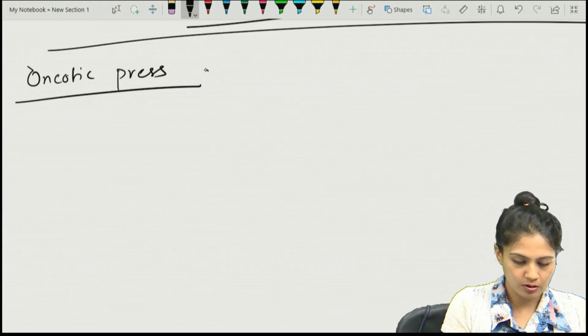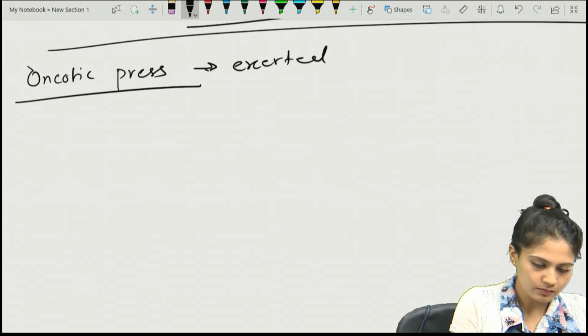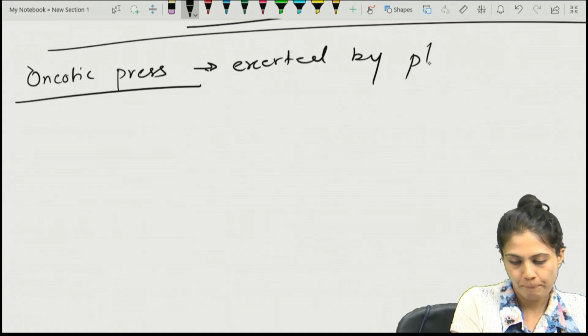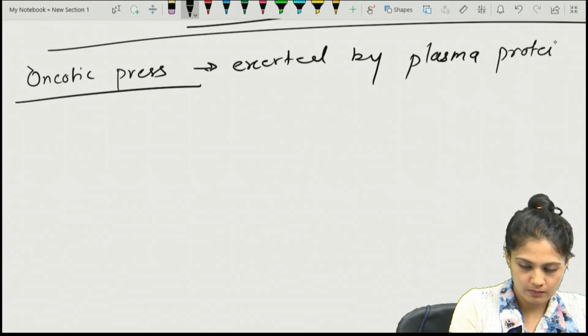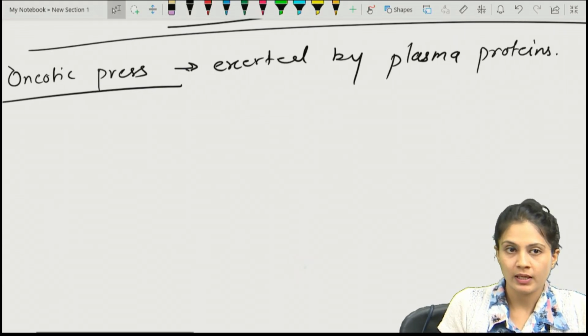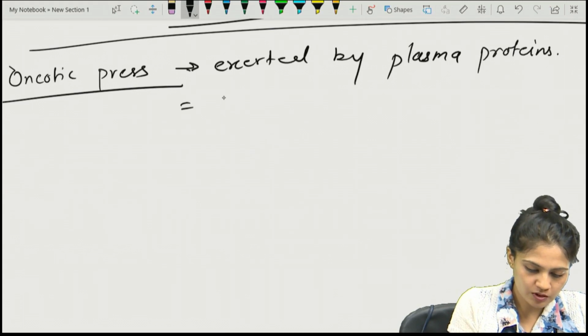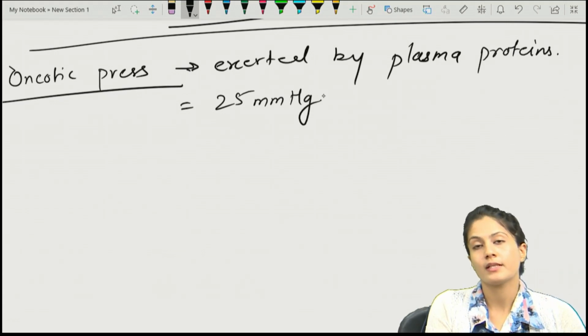Oncotic pressure is exerted by the plasma proteins, right? And usually how much is it? It is very small, usually 25 mm of Hg.